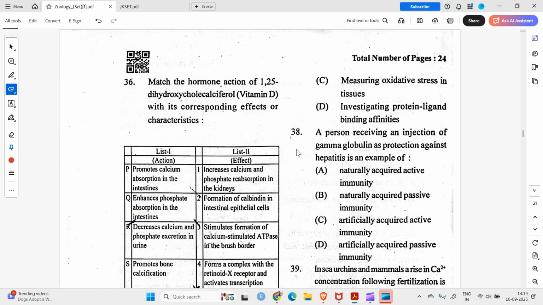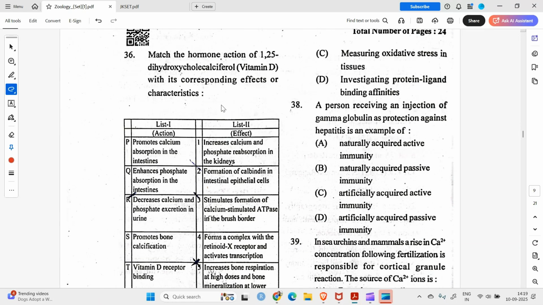Moving on to question number 36. What does it say? Match the hormone action of 1,2,5 dihydroxycholecalciferol, which is the active form of vitamin D, with its corresponding effects or characteristics. I'm not sure about this. We will get back to this question later.